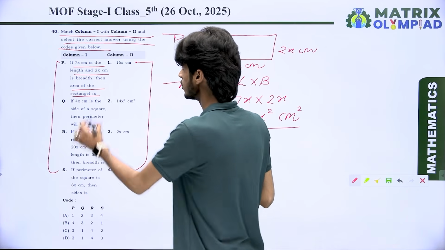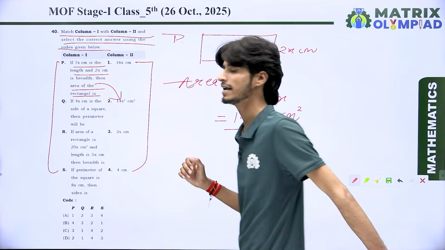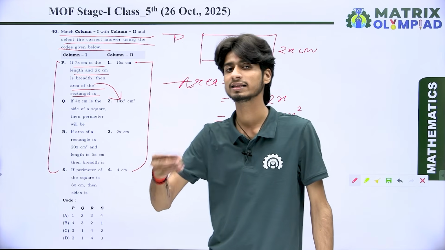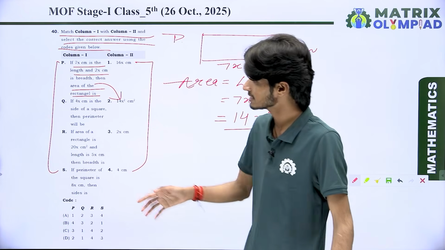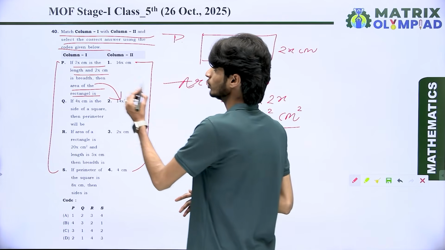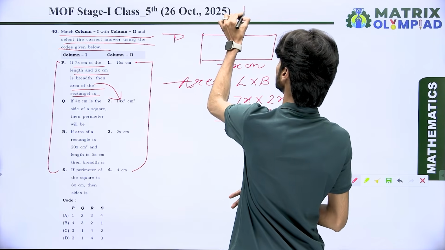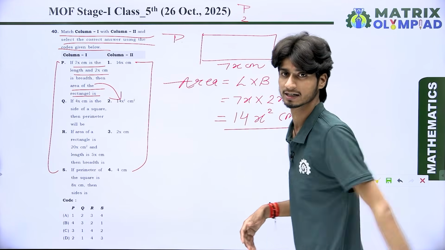Look at the option 14x square centimeter square. It is represented in the second point. Got it? It means P meets with point 2. Remember it. Okay.